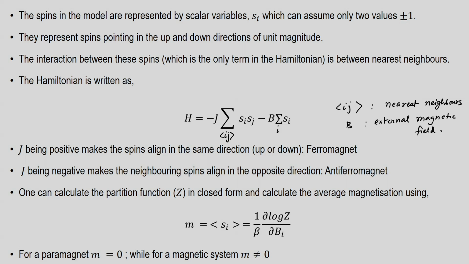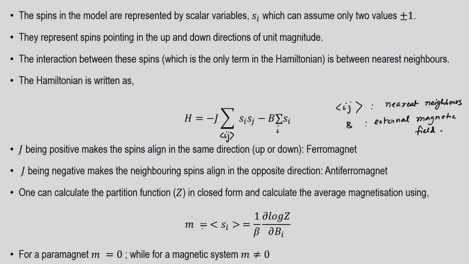And if one has gone through statistical mechanics at the undergraduate level, or even at the school level, one knows that the thing to calculate is what is called the partition function, and usually we talk about the canonical partition function, which means that this system of n Ising spins on a lattice is connected to a bath of temperature T. The magnetization is given by the expectation value of the spins at a site i, and this is written as 1 over beta, del log Z, del beta B_i, where Z is, as said, the partition function.